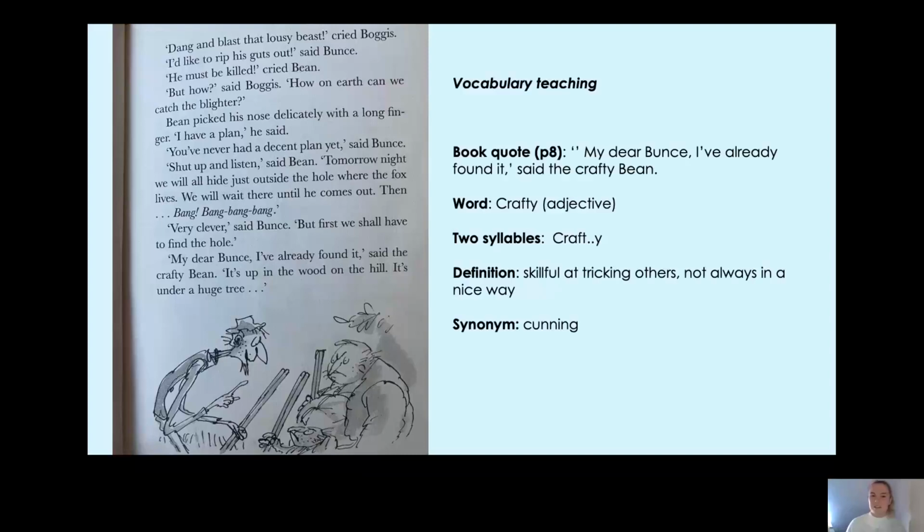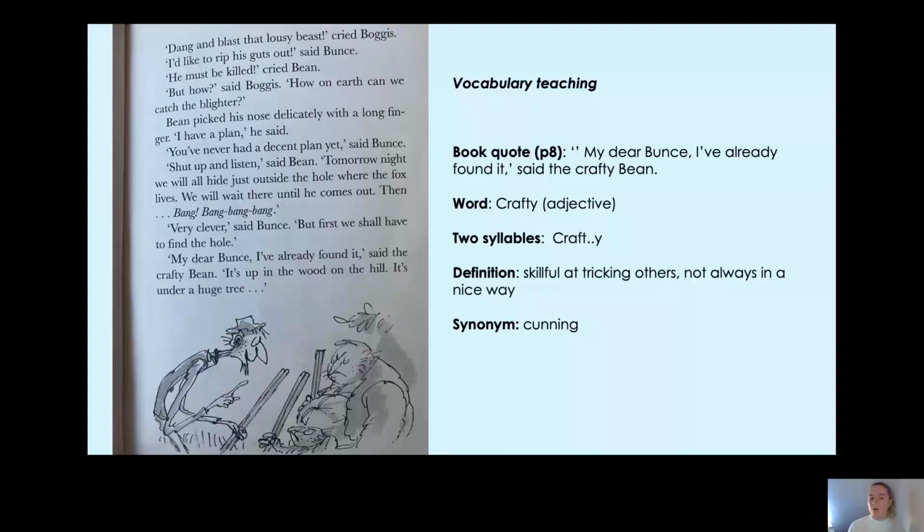So, crafty. It says, "My dear Bunce, I've already found it," said the crafty Bean. So crafty is an adjective because it's describing Farmer Bean. It has 2 syllables. Clap along with me. 3, 2, 1. Crafty. There we go. And it means skillful, so good at tricking others but not always in a nice way. So in the story, they're going to trick fantastic Mr. Fox, aren't they, by hiding outside his house.